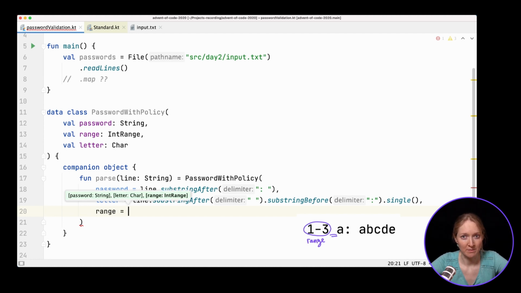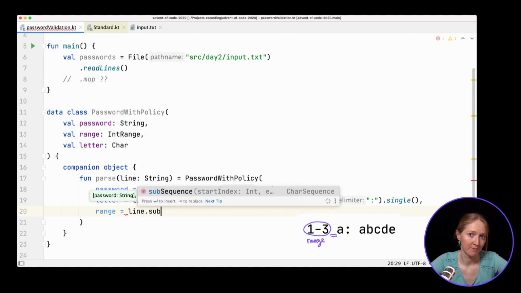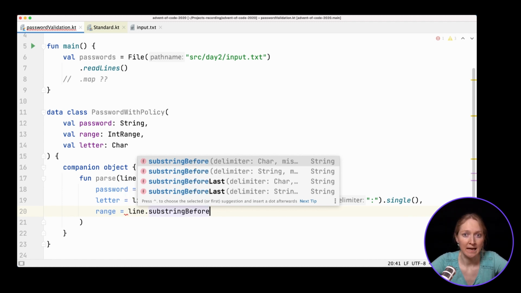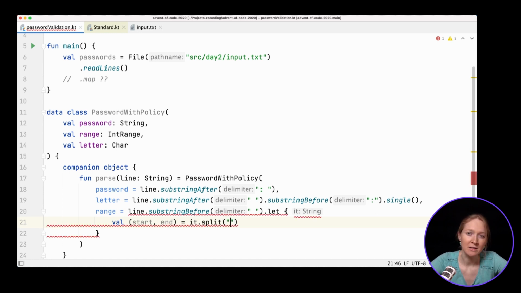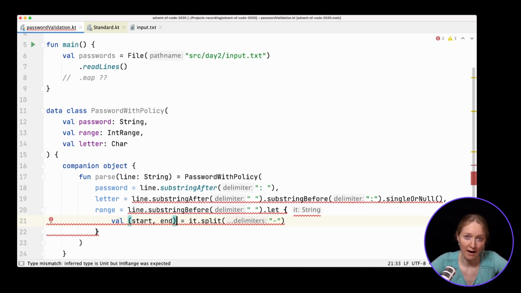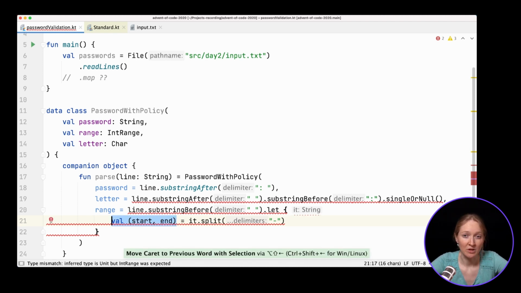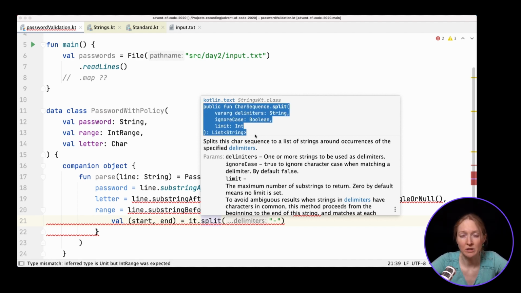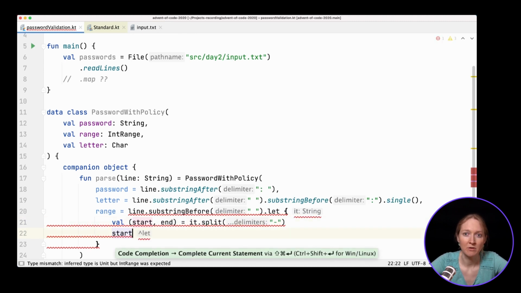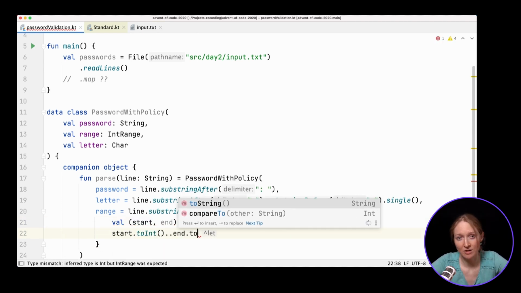The range goes before the white space and consists of two numbers split by the hyphen. To build a range, let's first take the substring before the white space. Let's call let to introduce a new variable inside a lambda and later return the desired range as the result. We first split the substring returned by substringBefore with a hyphen. Then we use the destructuring declaration syntax to assign the result into two variables. Split returns a list of strings as a result, but we assume that the input is correct and there are only two parts. Finally, we convert both lines to ints and build a range using the rangeTo operator.